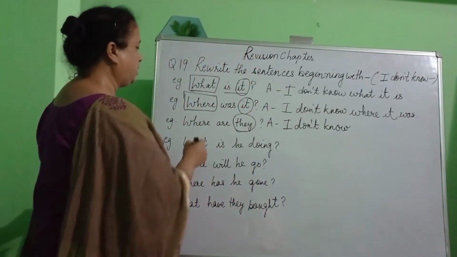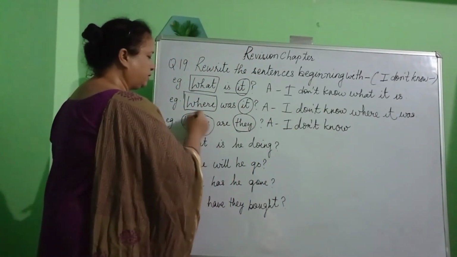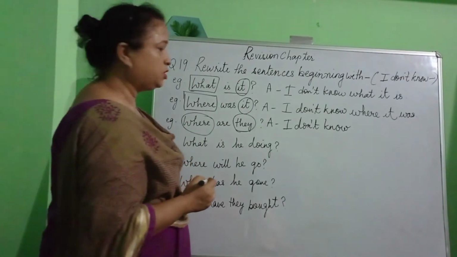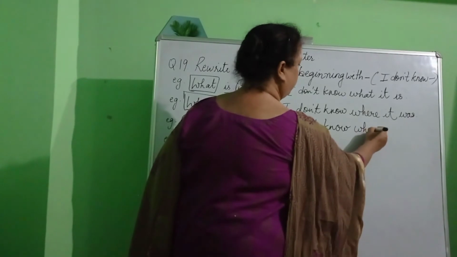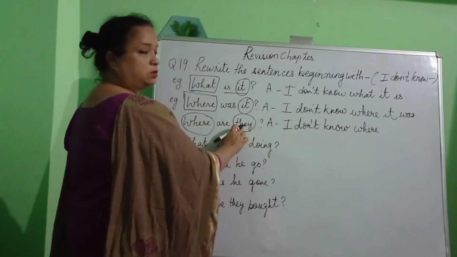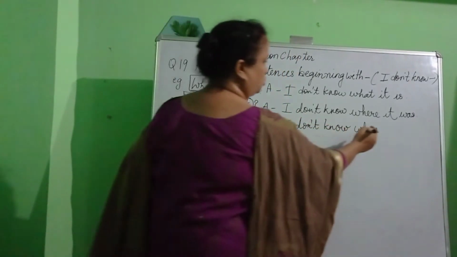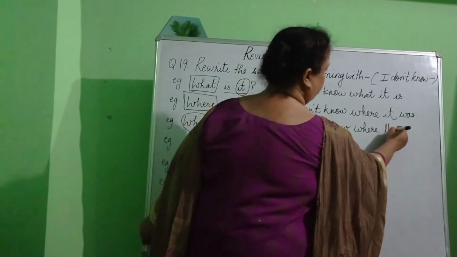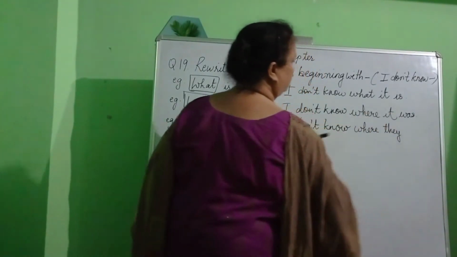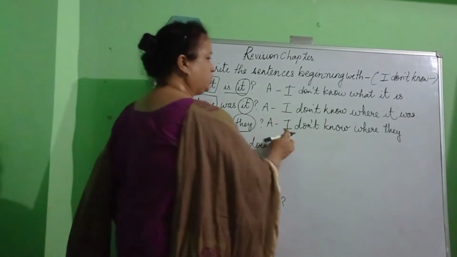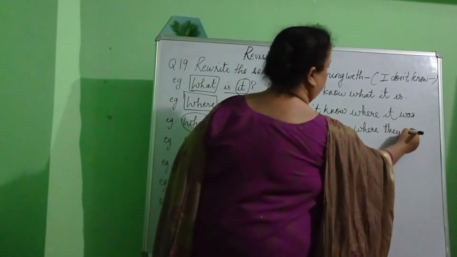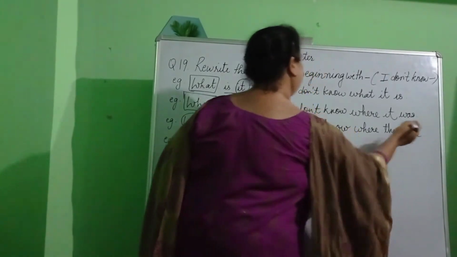Now, after writing I don't know, we will write the WH words or the question words. And what are they? Where. Now, who are we talking about? They. So, after writing the question word, we will generally use the pronoun or the noun that we want to know about. So, I don't know where they are.